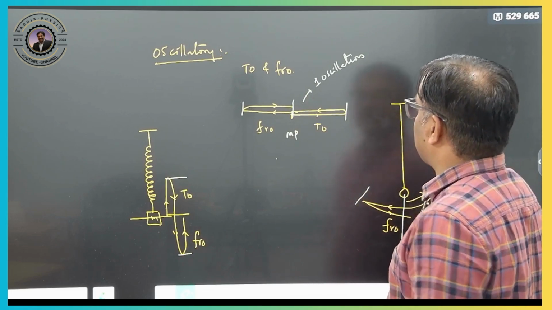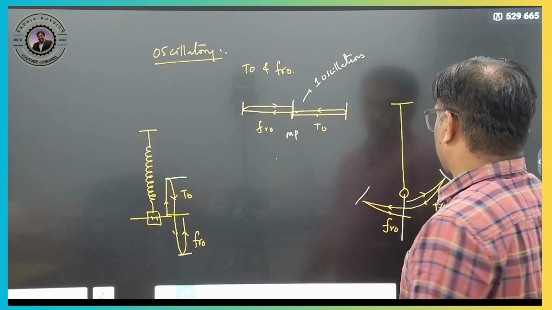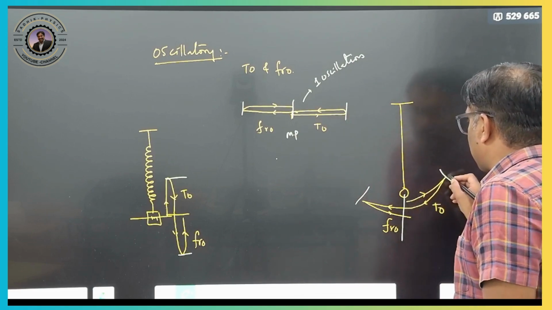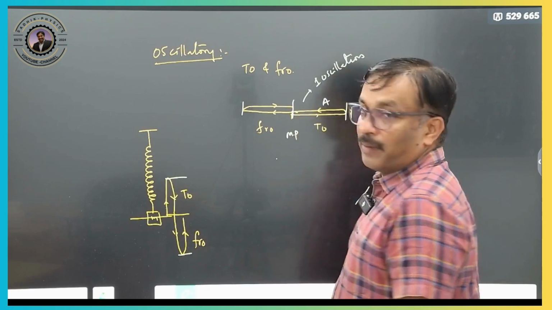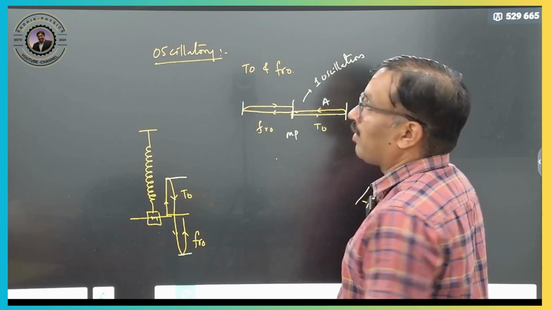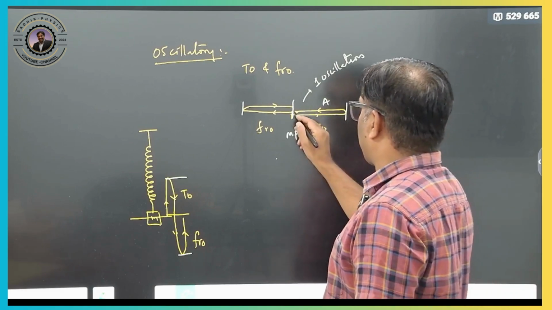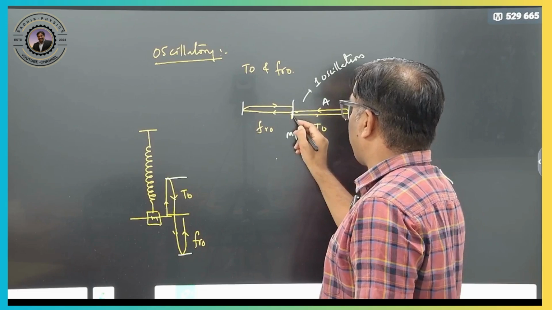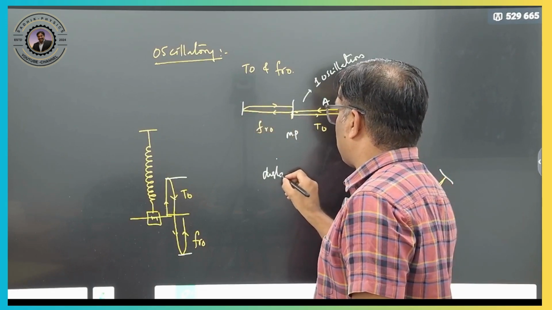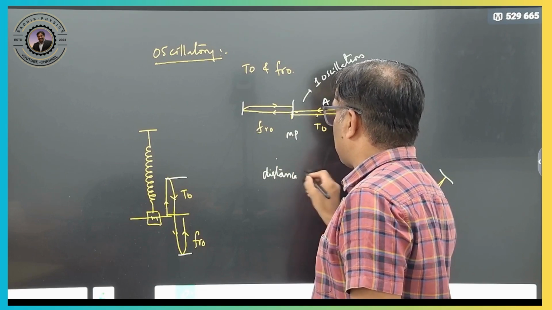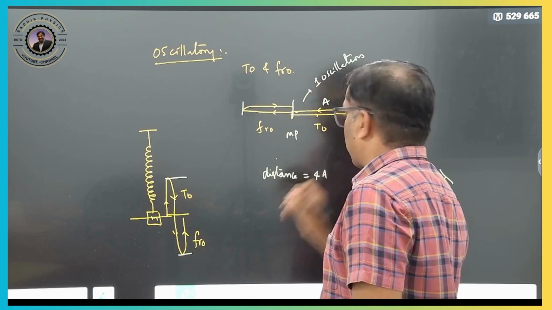What will be the distance traveled in one oscillation now? Mean position to extreme position, we will call it the amplitude. So from here to here, A and A and A. So the distance traveled in one oscillation is nothing but 4A.